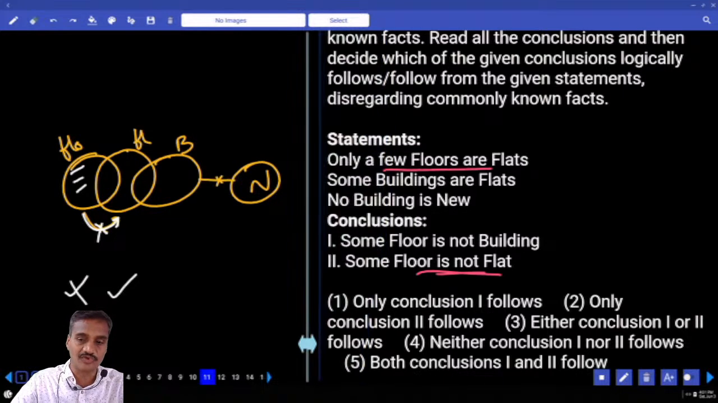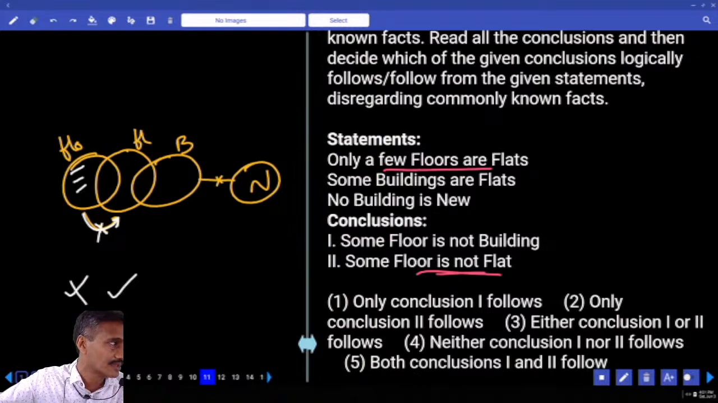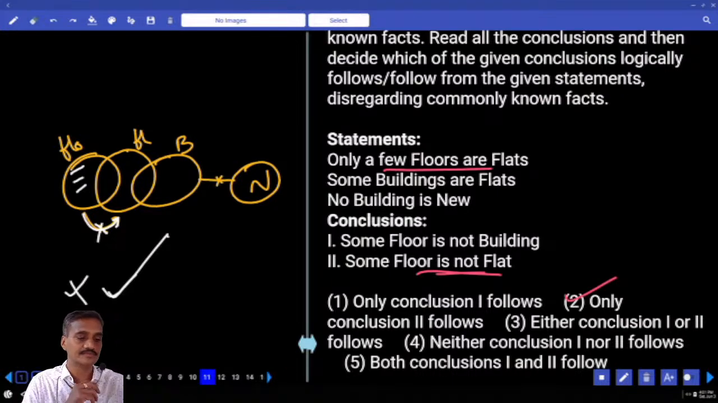Because only some floors are flat but not all. Clear? Hence an alternate diagram cannot be drawn. This will be true forever. Hence only 2 follows. That is the choice for question number 11.